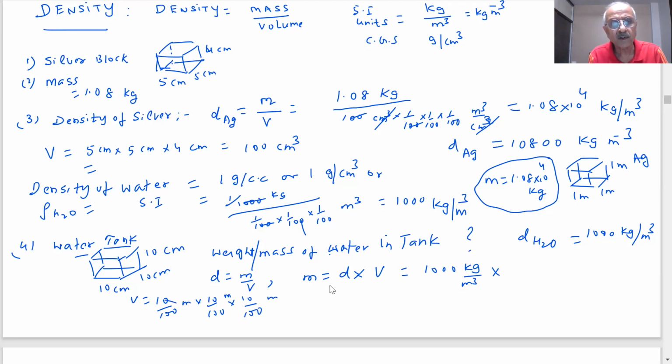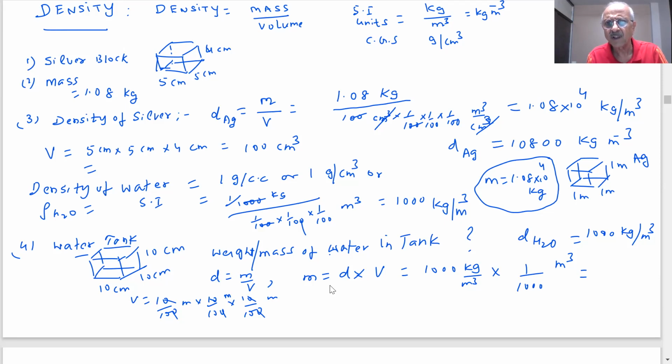So what will you get? One by 1000 meter cube. So what is the answer then? 0.001 meter cube is the volume, but we are asking for mass.